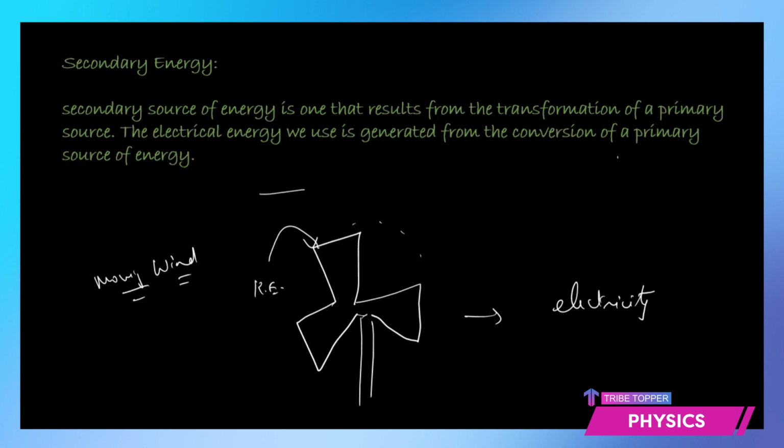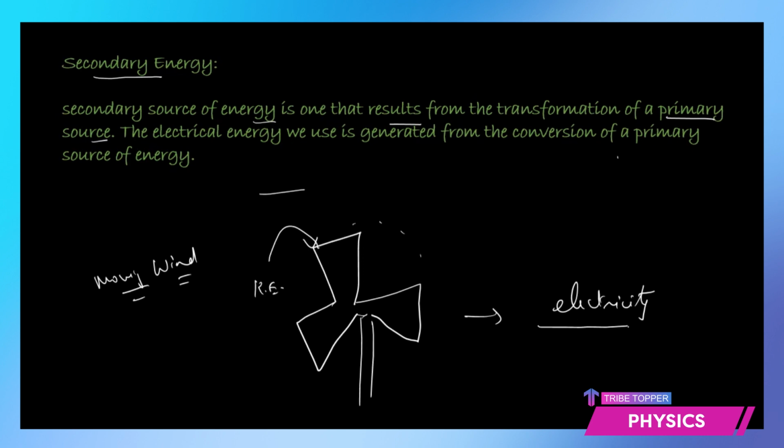And if we talk of the secondary energy, the secondary source of energy is the one that results from the transformation of a primary resource. Like we just talked about moving wind. Wind is the primary energy, but once it is used to generate electricity or electrical energy, that electrical energy is the secondary energy. And we are going to use this electrical energy into various other forms to work various appliances in our homes.